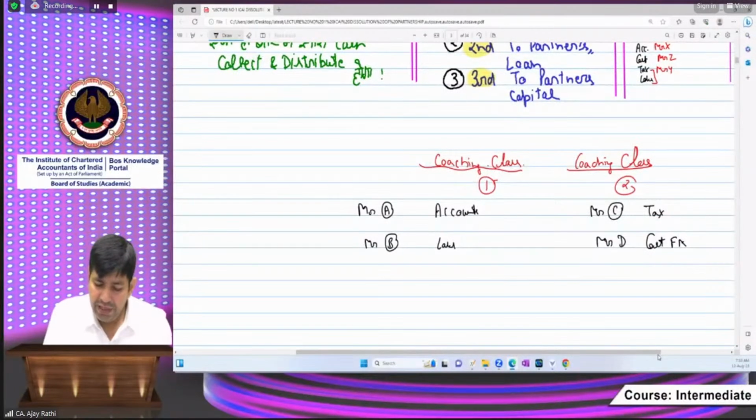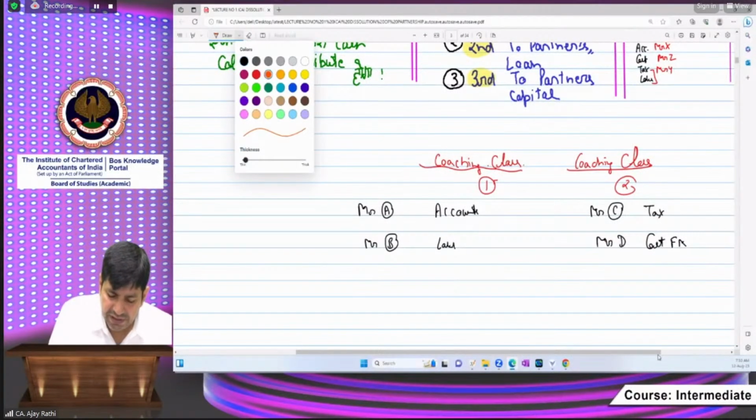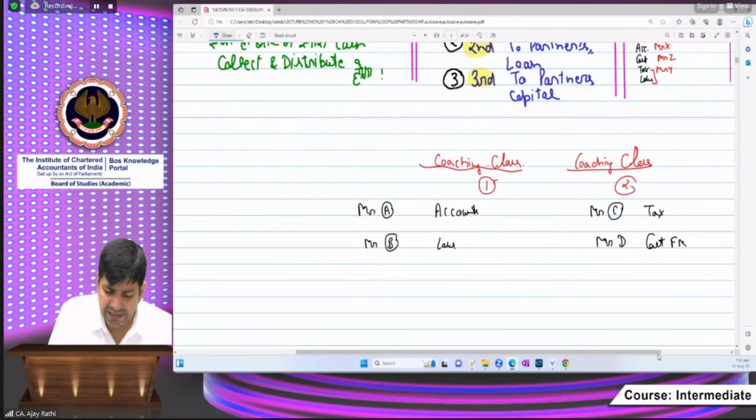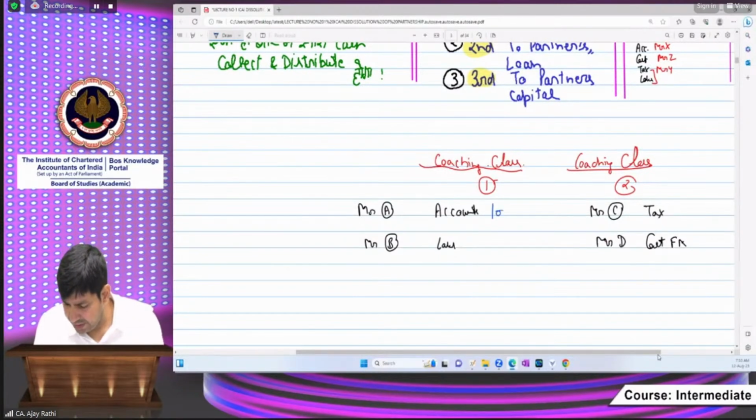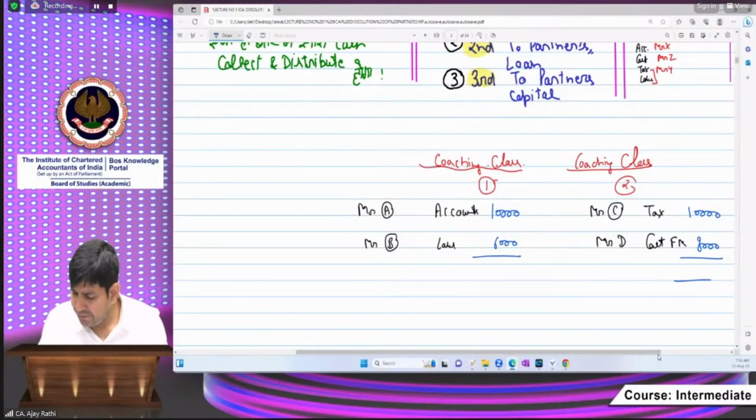Now they are charging the fees in this way. We are taking an example of practical life. He is charging 10,000, this one is charging 6,000, this one is charging 10,000 and this one is charging 8,000. So individually, while they were teaching, they were getting the students' fees in this way.